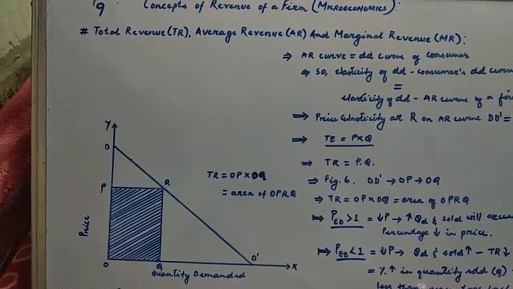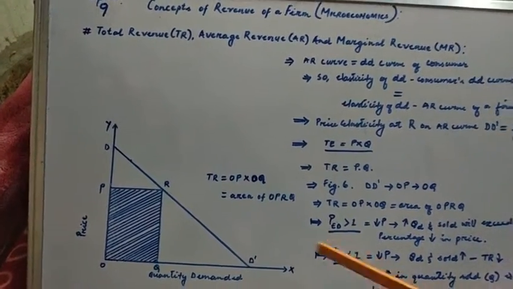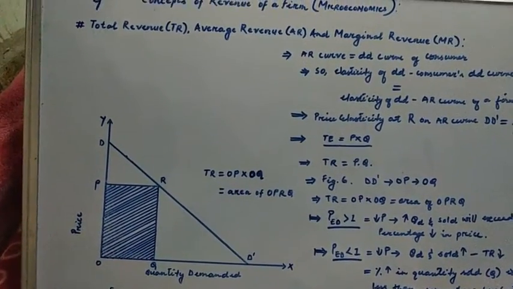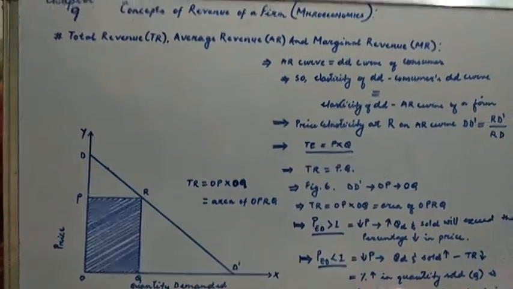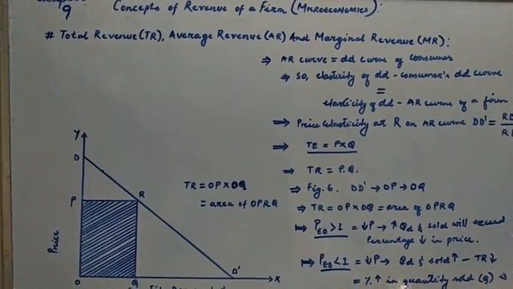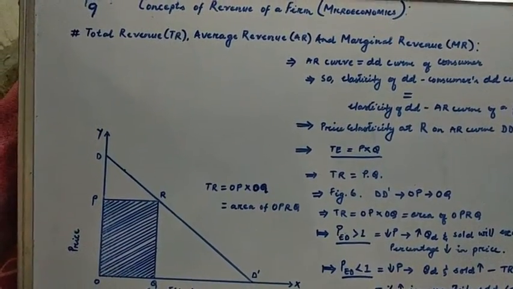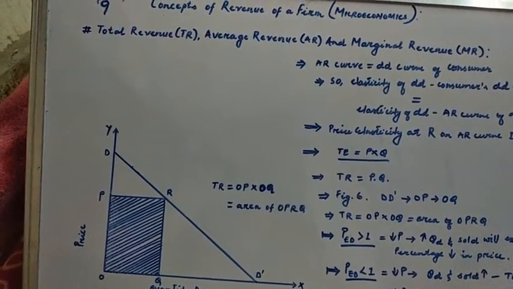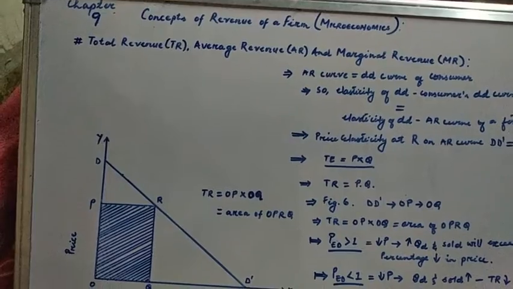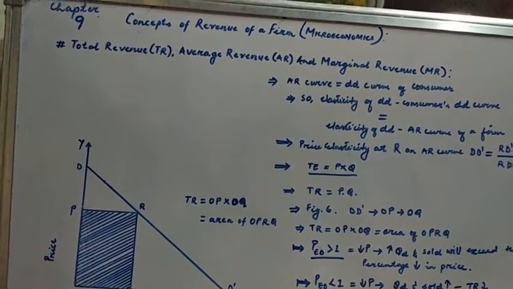We have a very useful relationship that exists between the price elasticity of demand and the average revenue and the marginal revenue at any level of output. So let us study what this relationship is. We have discussed earlier that the average revenue curve of a firm is actually the same thing as the demand curve of consumers for the firm's product.